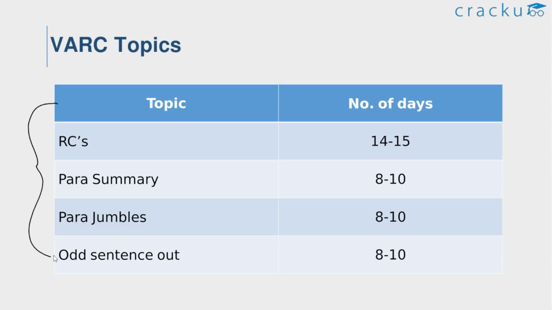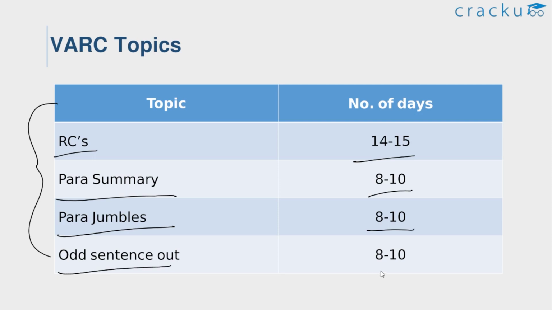So these are the topics in VARC. For reading comprehensions, try to spend at least 14 to 15 days. For para summary, 8 to 10 days. And para jumbles, try to spend at least 8 to 10 days. Similarly, for the odd sentence out, try to spend 8 to 10 days. So this is about the preparation schedule for VARC topics. You can reschedule as per your strengths and weaknesses.